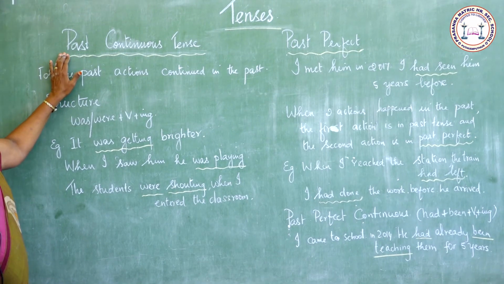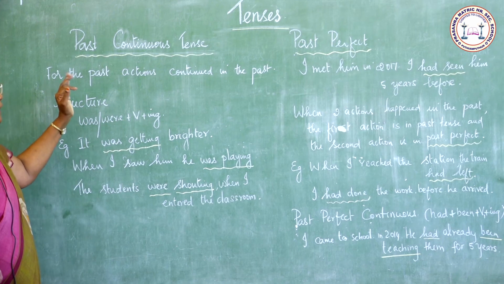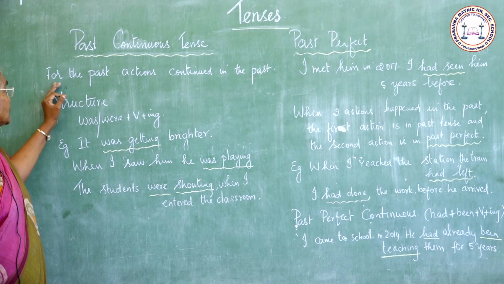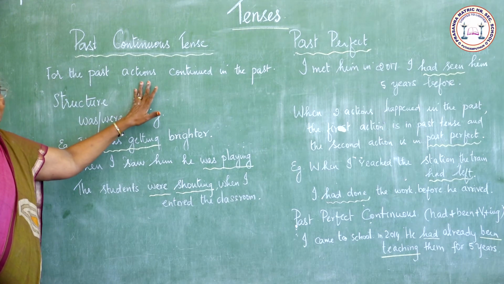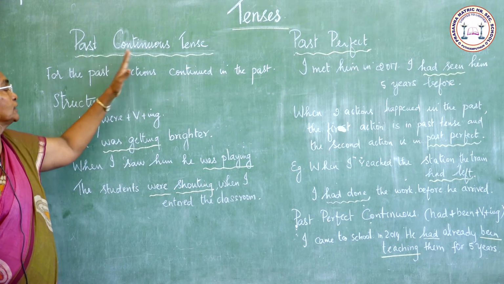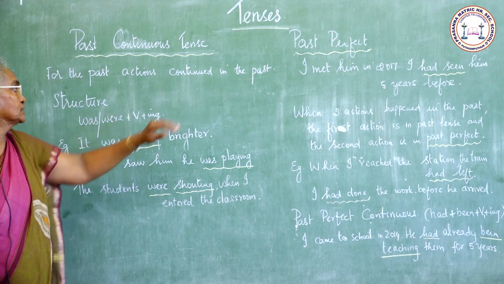Now we shall study about past continuous tense. Where do we use past continuous tense? It is used for past actions continued in the past.